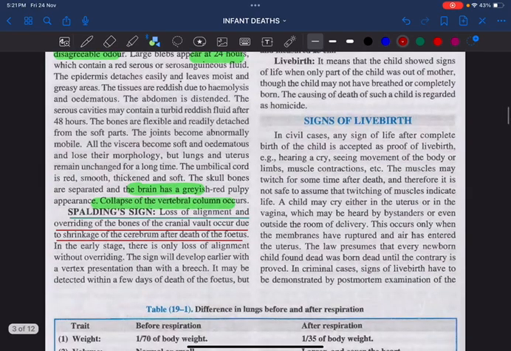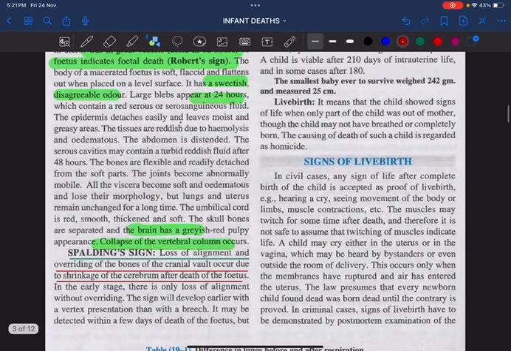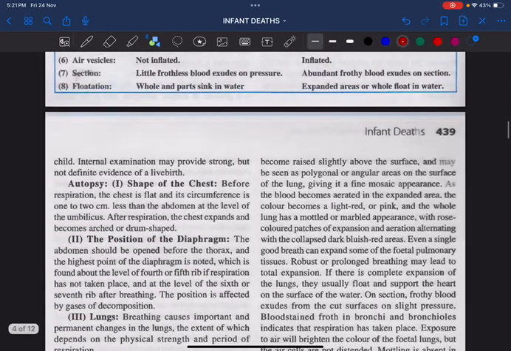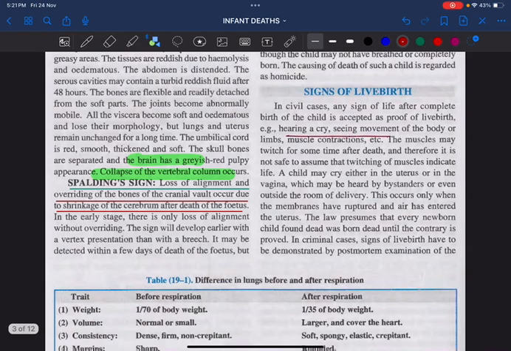So coming to live birth, what are the signs of live birth? That means a child shows signs of life when only part of the child is out of the mother. Am I right? Though the child may not have breathed or been completely born, that is actually called live birth. Here we have certain important signs of live birth. Number one is hearing a cry, seeing movement of the body or limbs, muscle contractions, etc.